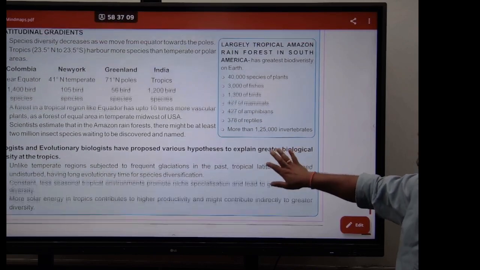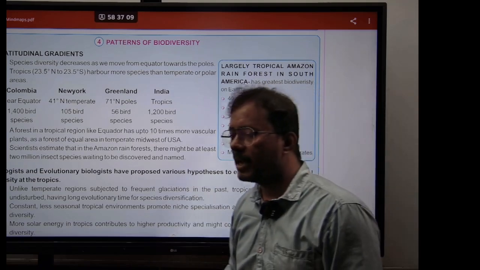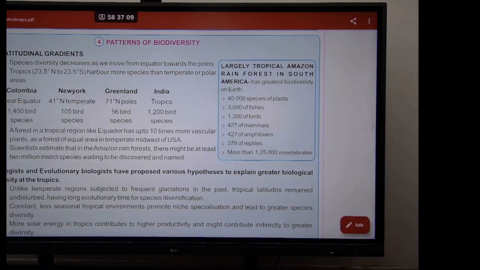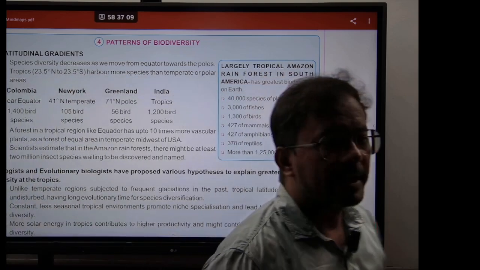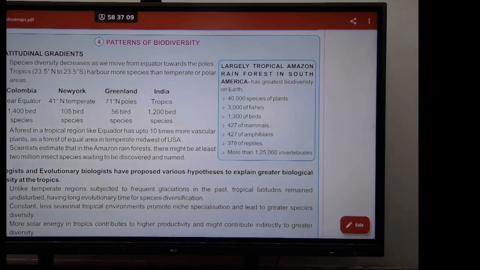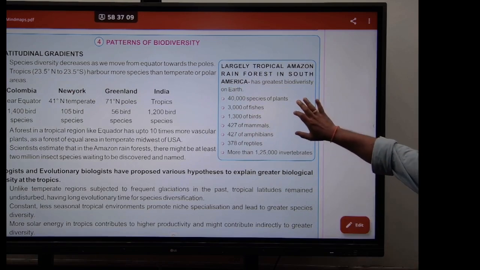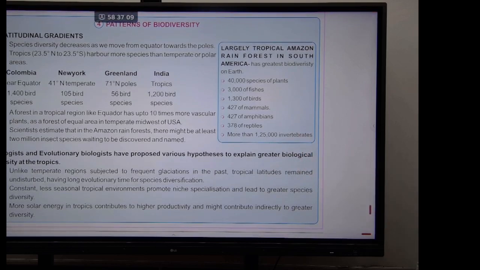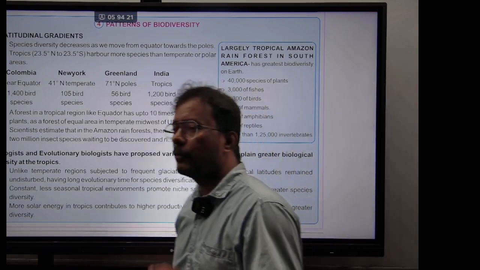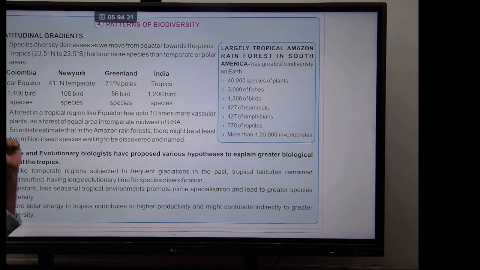Next, here something is mentioned. Amazon is largely a tropical rainforest. The tropical rainforest in South America has the greatest biodiversity on Earth. As you can see here, that one rainforest has 40,000 species of plants, 3,000 species of fishes, 1,300 of birds, 427 mammals, 427 amphibians, 378 reptiles, and more than 125,000 species of invertebrates.